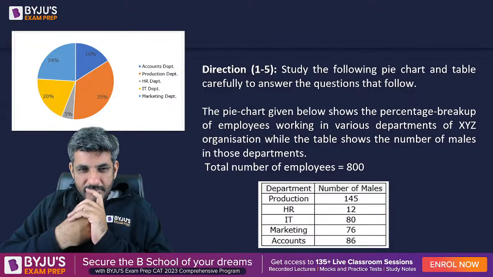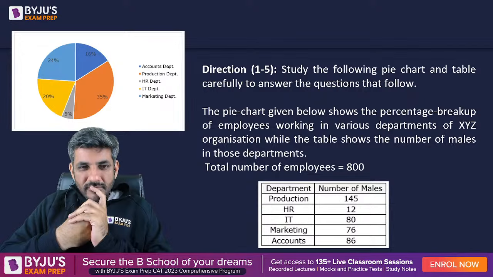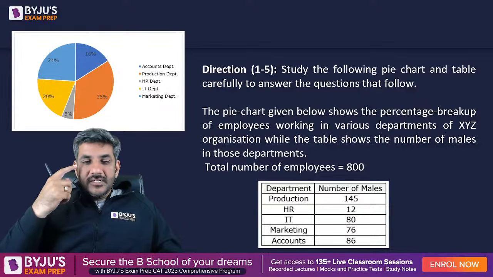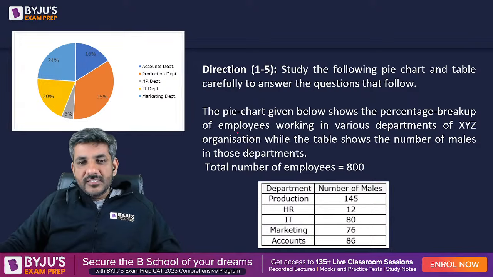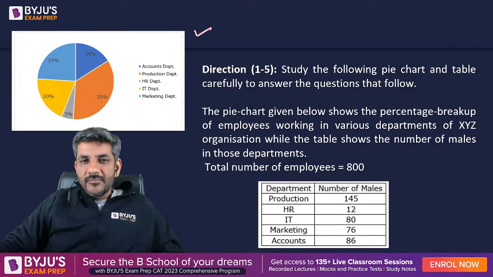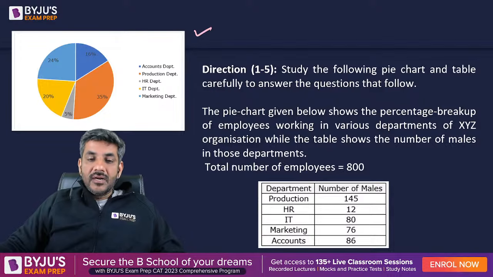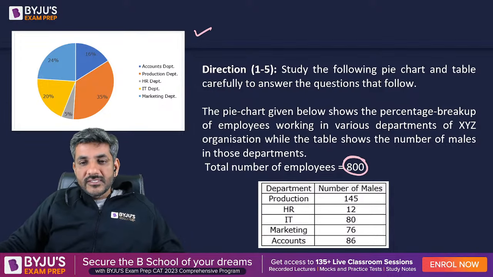That's great. Let's have a look at this. Study the following pie chart and table carefully to answer the questions that follow. The pie chart given below shows the percentage breakup of employees working in various departments of XYZ organization, while the table shows the number of males in these departments. The total number of employees is given as 800.